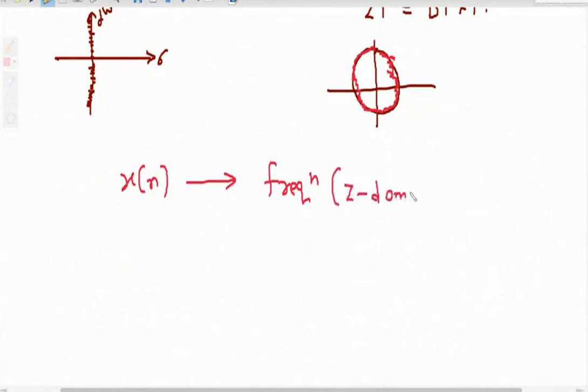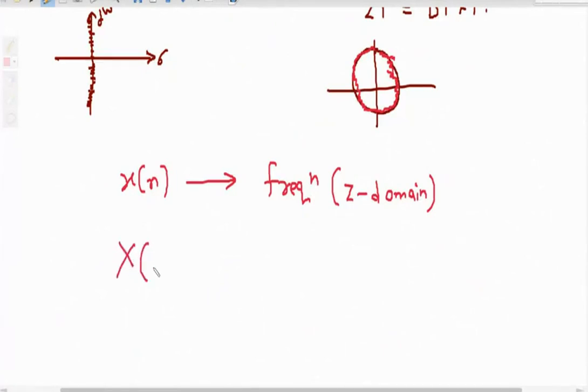Z transform can be used for stable as well as unstable signals.